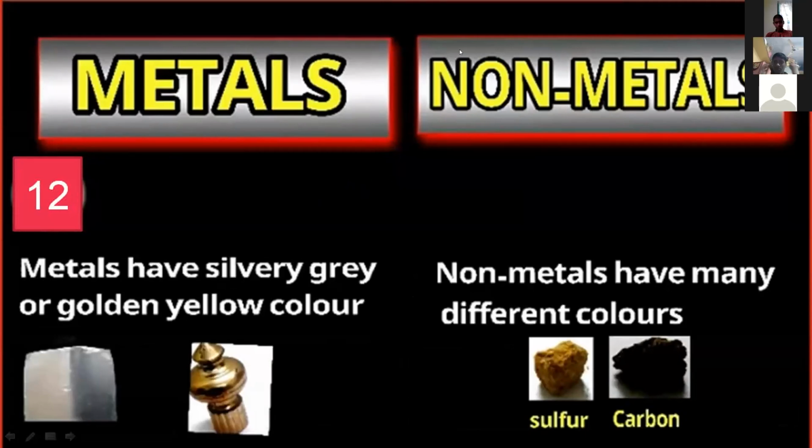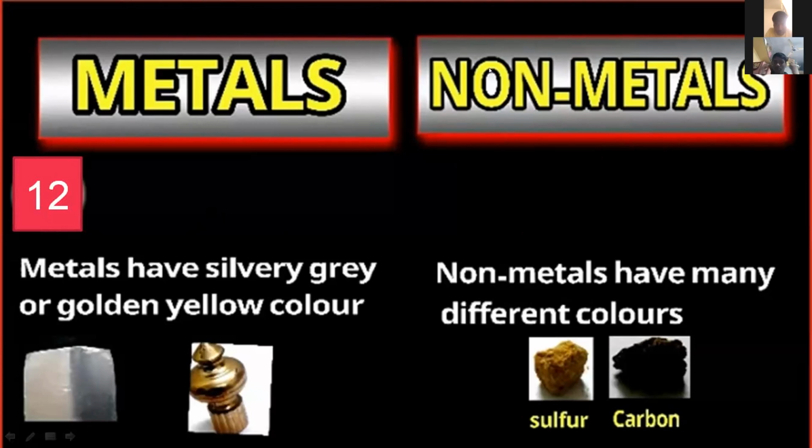Metals have a silver-gray or golden-yellowish color. Observe any metals or non-metals: they have colors such as yellow, brown, white, red, bluish, reddish brown. Here, combining them gives mixed colors. Generally, there are two colors, yellow and grayish, and these two colors belong to the metals. Okay, gold is a bright yellow and silver is gray.